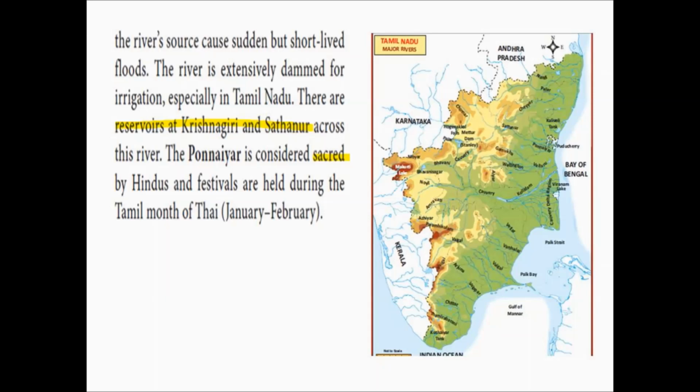There are reservoirs at Krishnagiri and Sathanur across this river. In order to store water, dams or reservoirs are built across this river in Krishnagiri and Sathanur. The Ponnayar is considered sacred by Hindus, and festivals are held during the Tamil month of Thai.